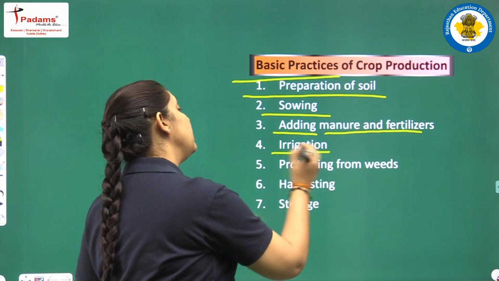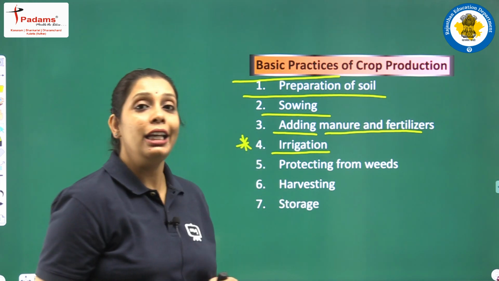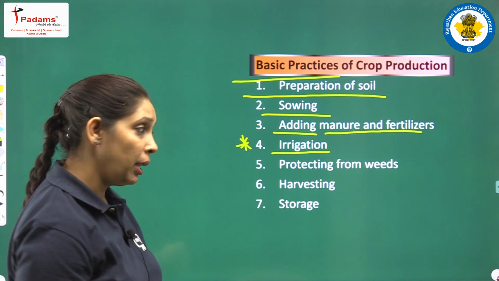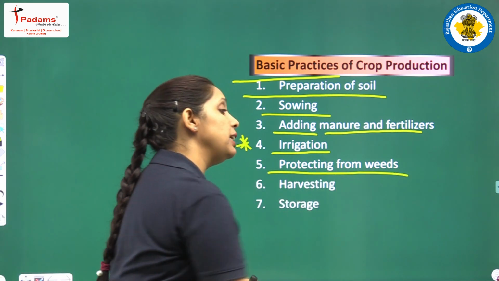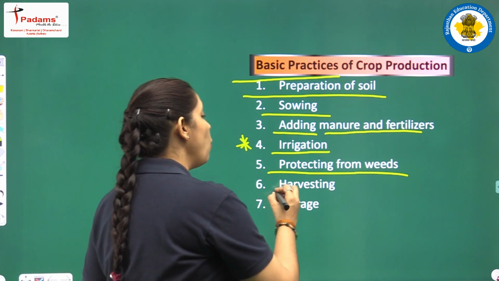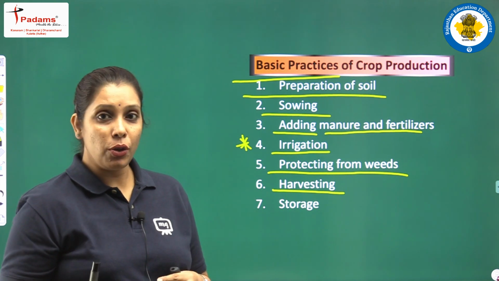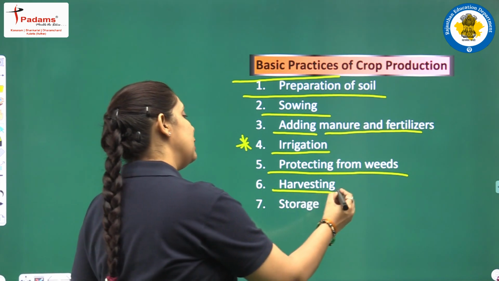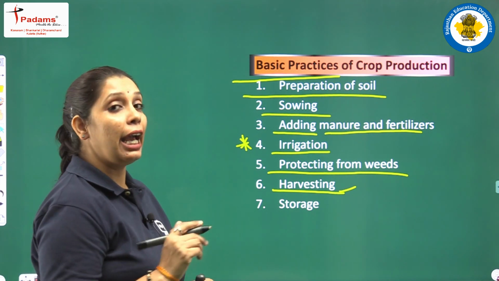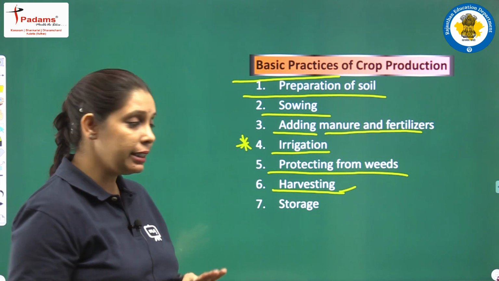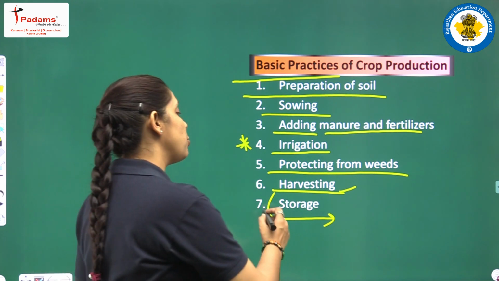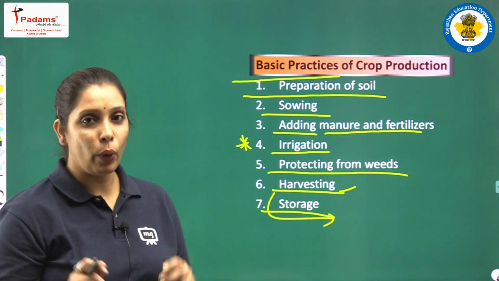And next important one is irrigation. It is important. Irrigation means providing water to the plant at regular intervals. Okay. And after that, protecting from weeds. We will discuss it later on. Okay. And harvesting. When the crop matures, harvesting is done. क्या होता है? फसल की कटाई. Okay. And finally, when the crop is harvested, we have to store the crop. So it is known as storage of crop. We will discuss one by one.